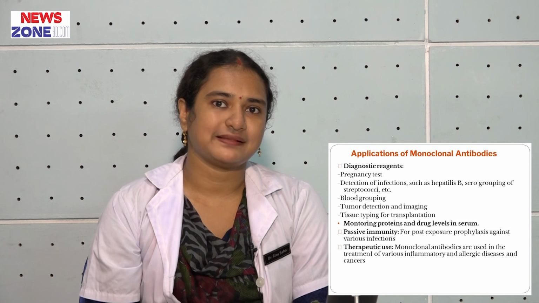We can use monoclonal antibody for passive immunization like tetanus immunoglobulin. Nowadays we use monoclonal antibody for therapeutic purpose in various tumors and cancer.